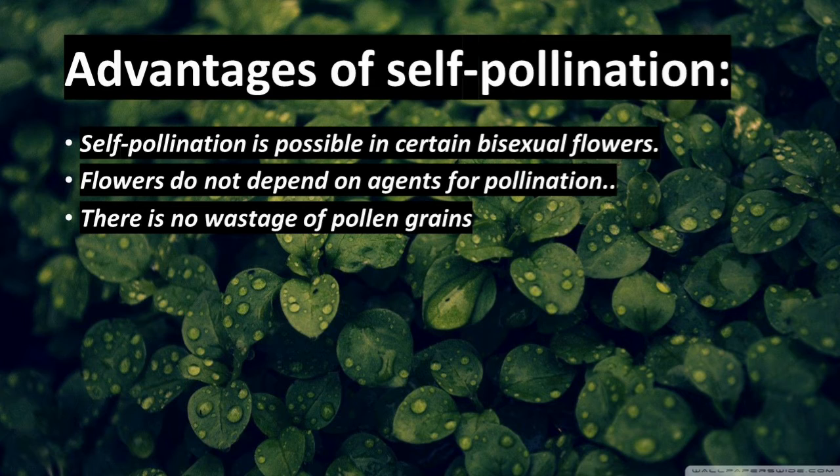Flowers do not depend on agents for pollination. Insects, some small animals, sometimes wind, these are the agents of pollination. So, if self-pollination takes place, they need not depend on agents. And there is no wastage of pollen grains because the pollen falls on the same stigma of the same flower.